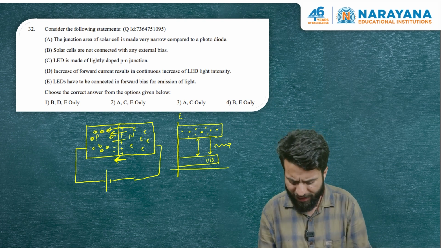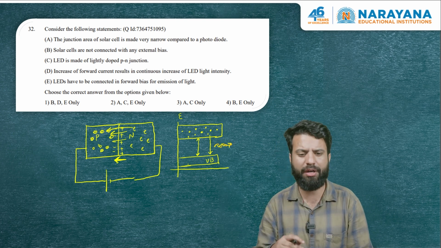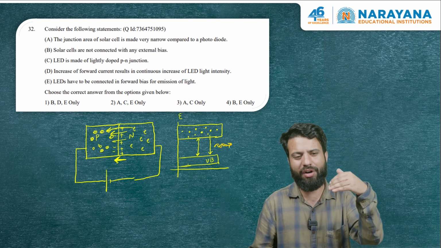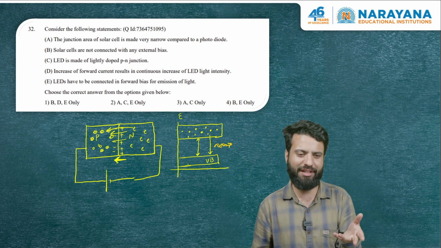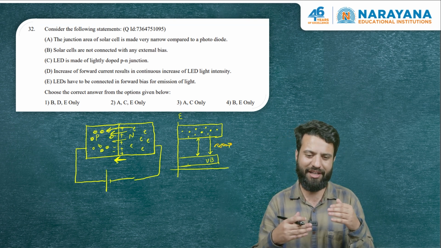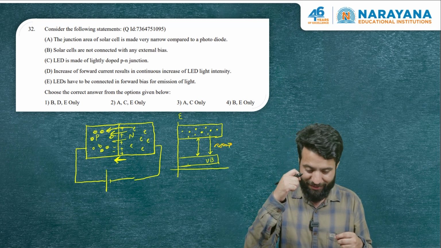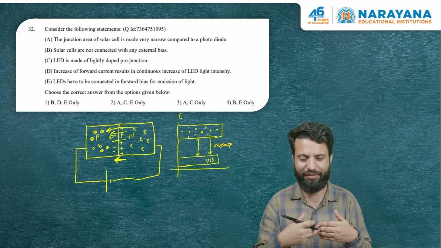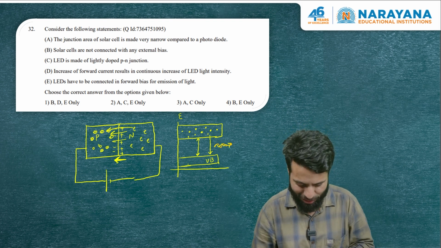Sorry, there will be radiative heat transfer and more photons will be emitted then. But if you increase the current beyond a certain limit, heating of the diode takes place, and if the diode heats up, the efficiency of electrons going from conduction band to valence band decreases, and therefore the number of emitted photons decreases. So option D is not correct.